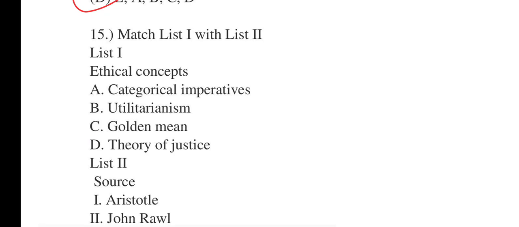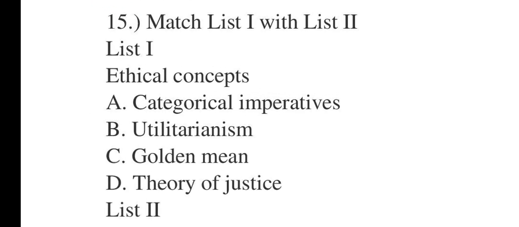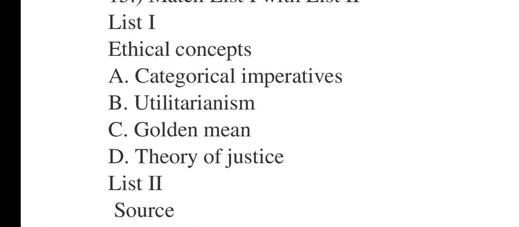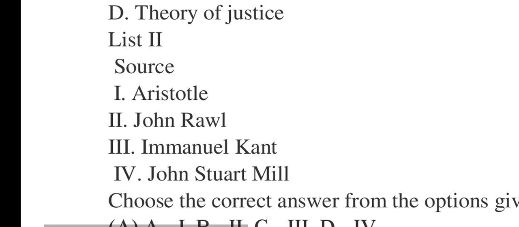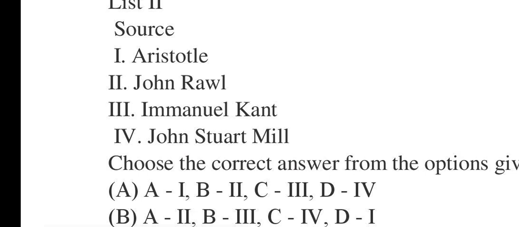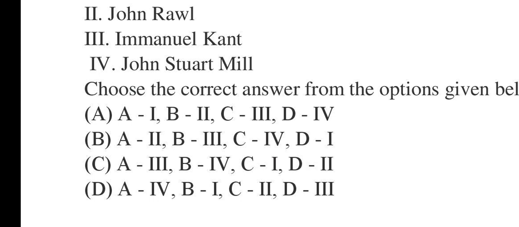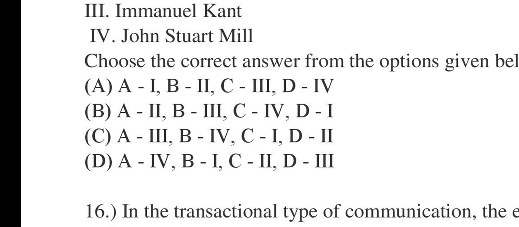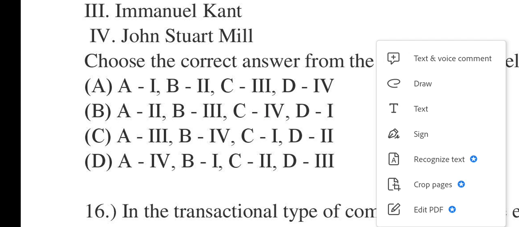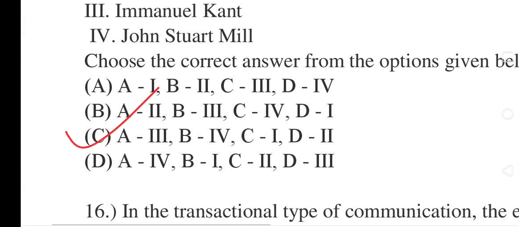Question number 15 says, match list 1 with list 2. In list 1, we have ethical concepts: A, categorical imperatives, B, utilitarianism, C, golden mean, D, theory of justice. List 2 says source: Aristotle, John Rawls, Immanuel Kant, John Stuart Mill. Now choose the correct option. Question number 15, C will be correct: A3, B4, C1, D2. 15 done.